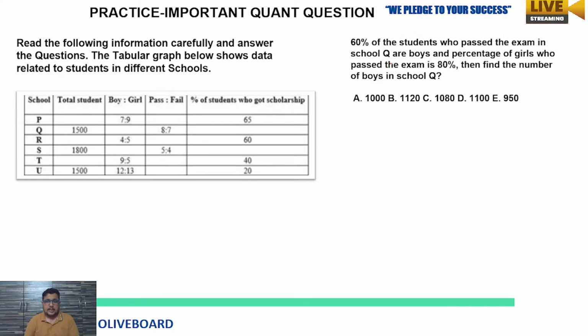Solve this one. I'm giving you time to solve it. 60% of the students who pass the exam in school Q are boys and the percentage of girls who pass the exam is 80%. Then find the number of boys in school Q. So they are talking about a specific school Q, so you have to go through that row of school Q. Now solve it. I am expecting the answers from you all.